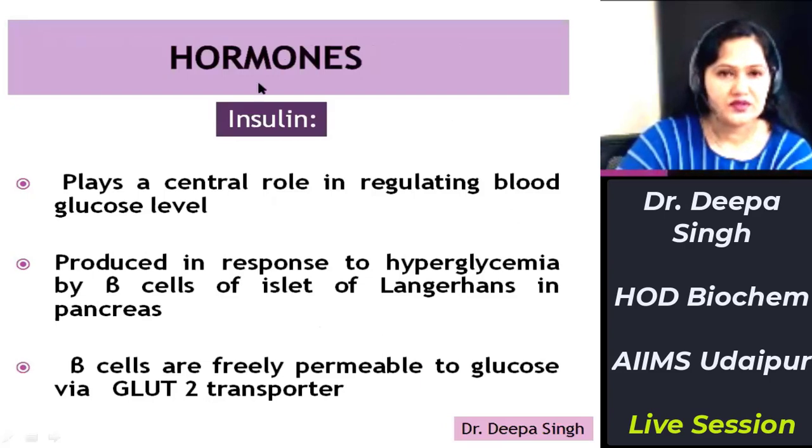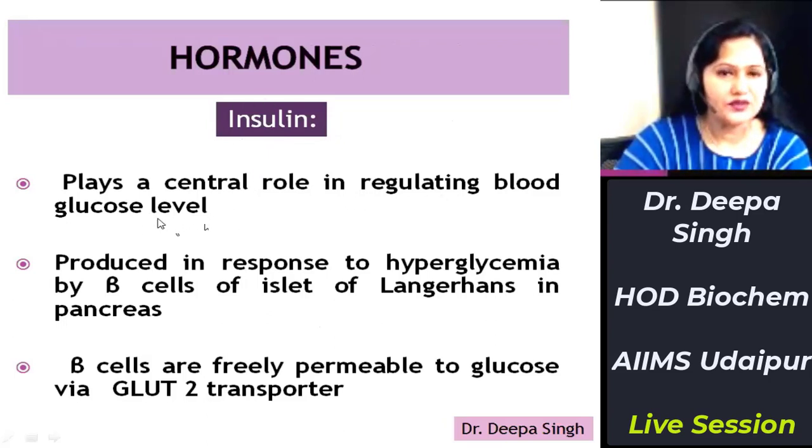Third comes hormones. First, we'll do the role of insulin, how insulin regulates the blood glucose concentration. See, insulin plays a central role in regulating blood glucose level. Insulin is secreted from beta cells of the islets of Langerhans in the pancreas in response to hyperglycemia, that is, when there is high blood glucose concentration. Beta cells are freely permeable to glucose through glucose transporter 2.